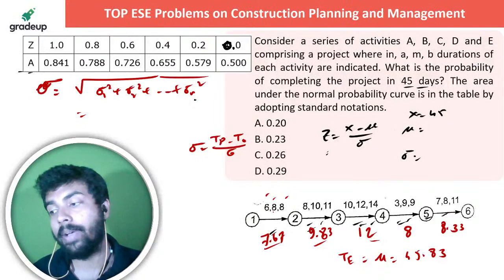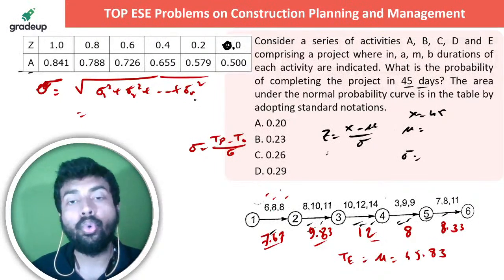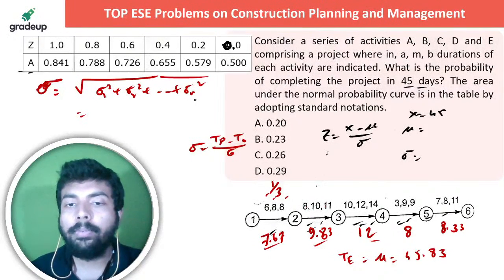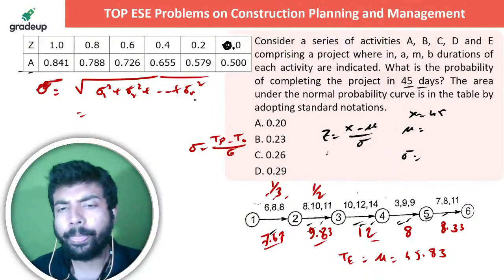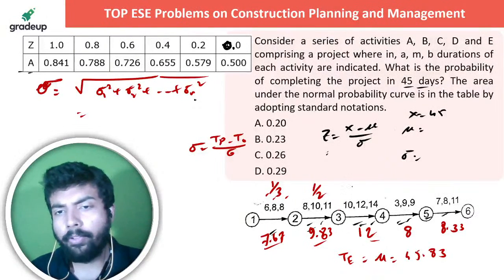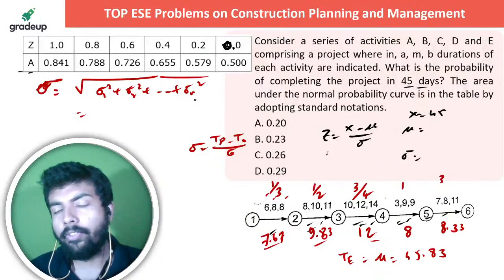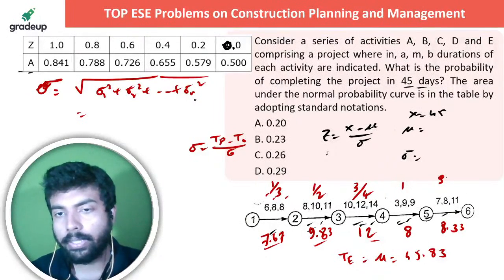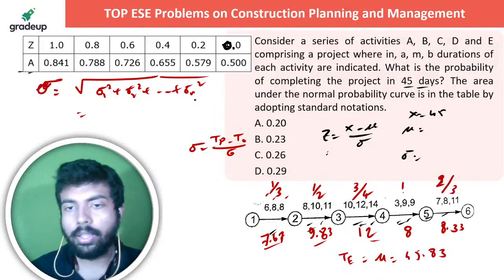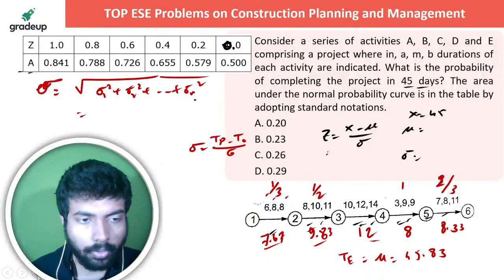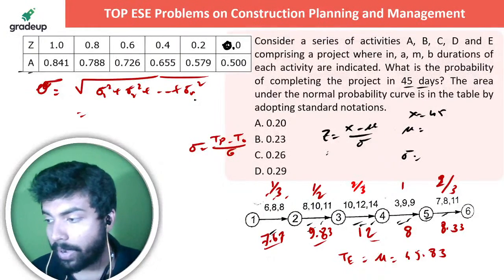Suppose 8 minus 6 by 6. तो 2 by 6 मतलब है 1 by 3. 3 by 6 मतलब है 1 by 2. हाँ, यहाँ पे 4 by 6 मतलब है 2 by 3, 6 by 6 है 1, ये 4 by 6 मतलब है 2 by 3, यहाँ पे भी 2 by 3 होगा, सॉरी. These are the sigma values respectively.